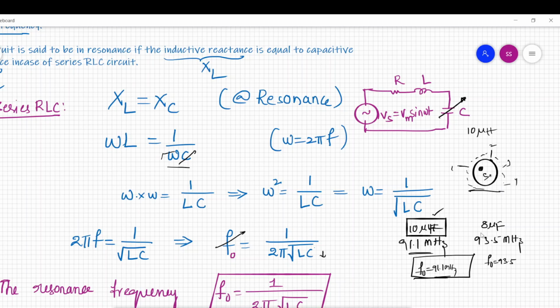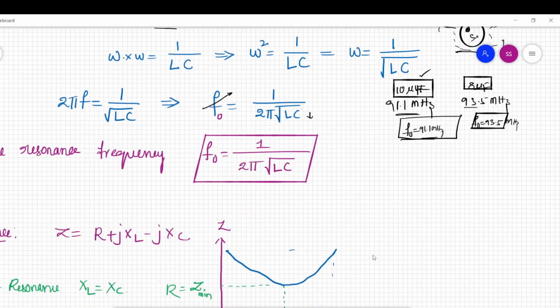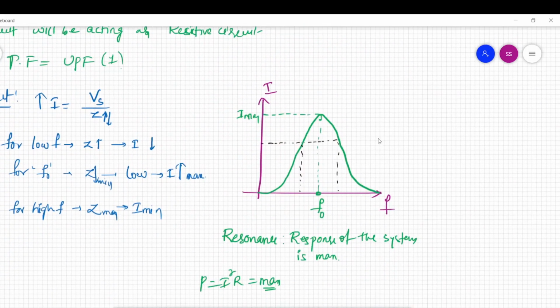Similarly, if you change this capacitor to the second position, that is 8 microfarads, the resonance frequency of the circuit is increased to 93.5 megahertz, and you will listen to the songs of this station. Okay, so this is how you are going to change the frequency of the radio stations, and you are going to listen to the songs in this particular radio station.